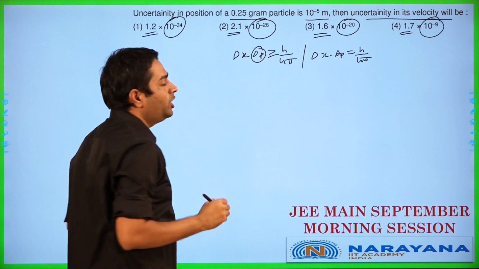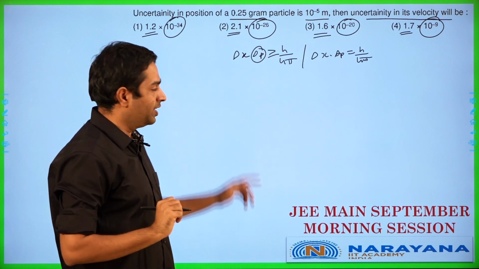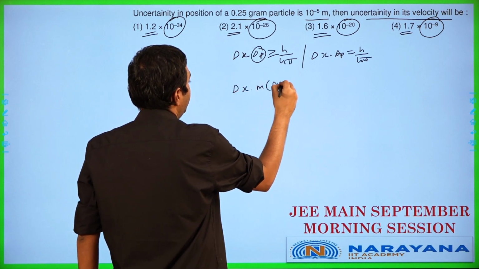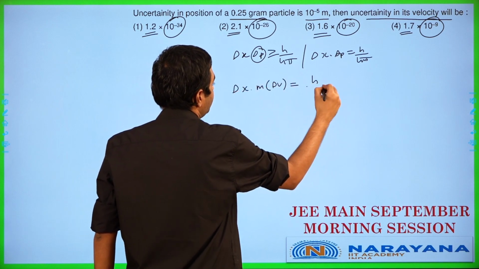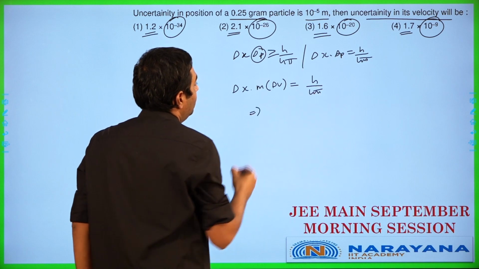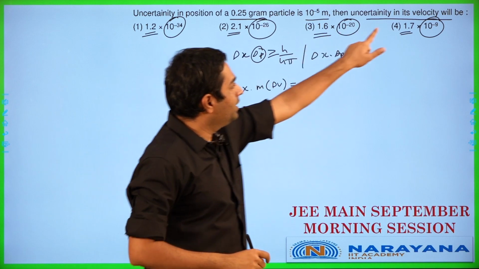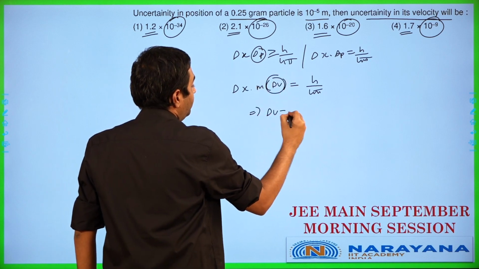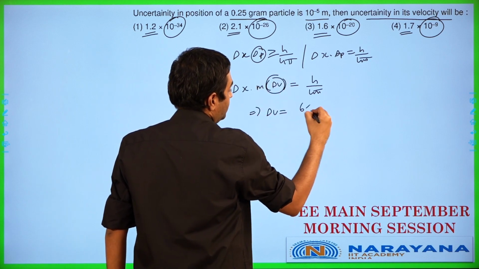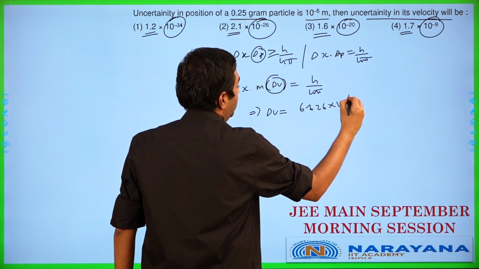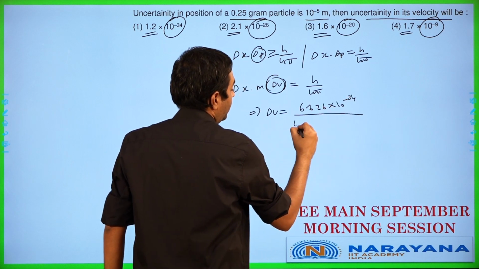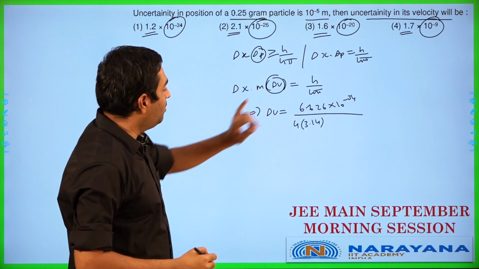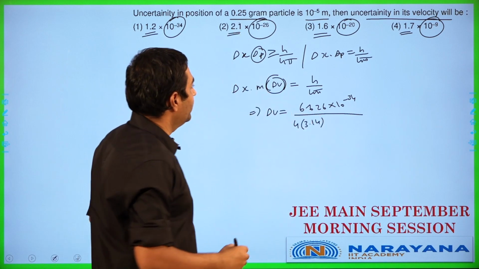Delta p is going to be the change in momentum in this particular case. So we can put it as delta x into m into delta v is equal to h by 4 pi. They are asking us to calculate the uncertainty in its velocity, that means delta v here. So delta v can be written as h, which is 6.626 into 10 power minus 34, divided by 4 into 3.14. And mass has been given as 0.25 grams.